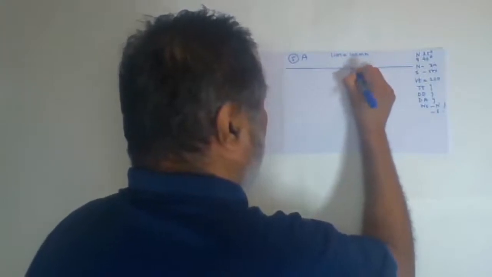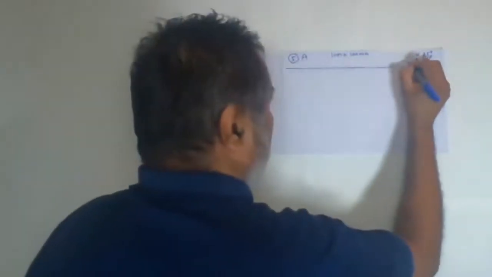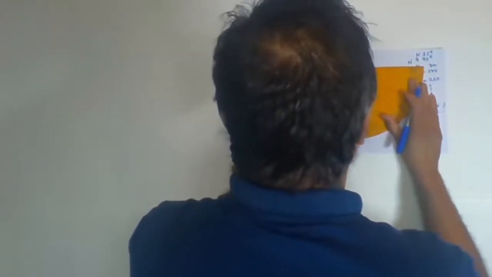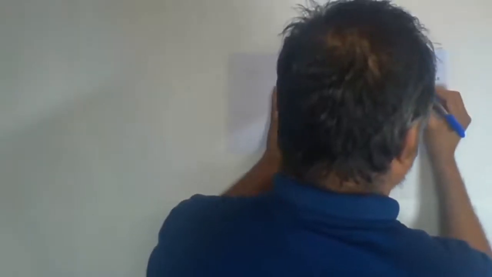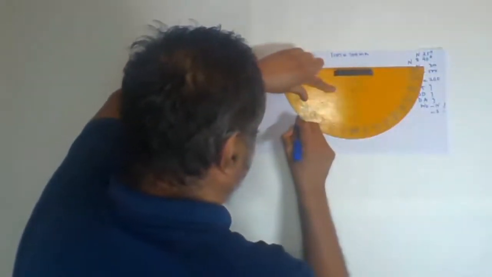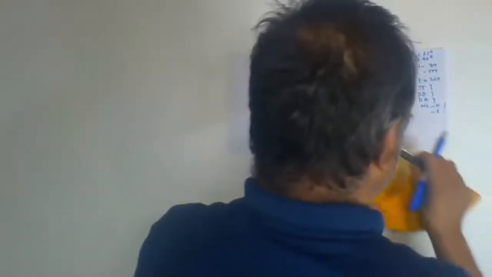This is the line we have drawn, and the center point has been marked. This is the north, this is the south. Now we have to take the angles, 25 degrees towards the north and 40 degrees towards the south. The point should be a proper one, otherwise everything will go wrong. A slight difference in angle, even 1 degree variation, will change a lot, so don't make that mistake.